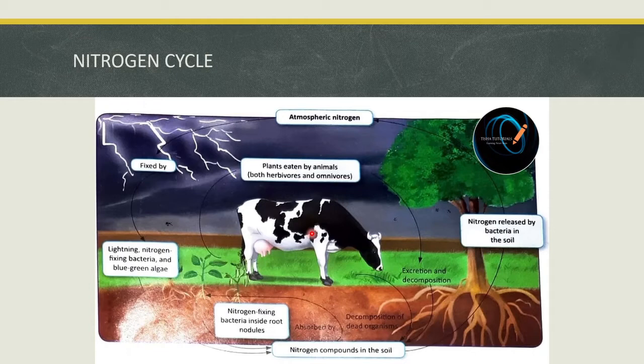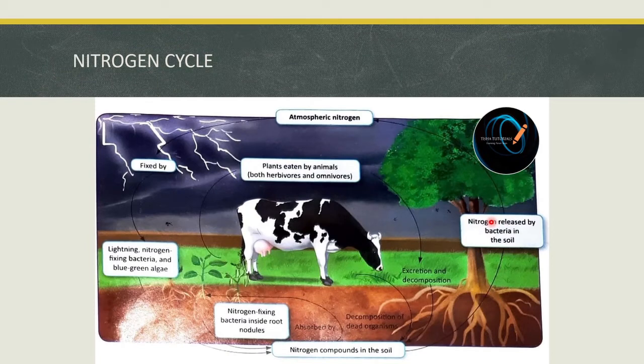When these plants and animals die, the nitrogen compounds present in their bodies are decomposed and returned back to the soil. These nitrogen compounds are nitrates and nitrites. Some of these compounds are again absorbed by plants, while few of them are returned back to the atmosphere with the help of certain bacteria which are present in the soil.